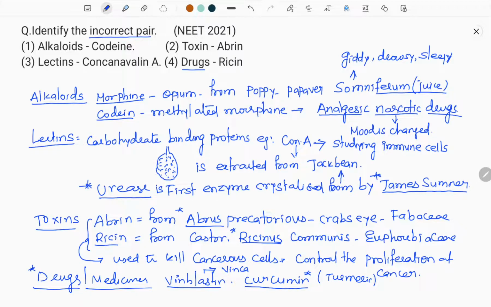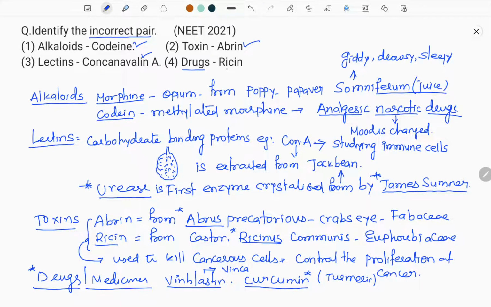So please don't forget all these things, because the question is asked twice, so I am taking more time to explain you. Try to remember all this, make a list of all these. Now see the question here. Alkaloids, morphine, codeine, this is very much correct. Toxin, Abrin, Ricin, it's also very much correct. Lectin, concanavalin A, it's also very much correct.